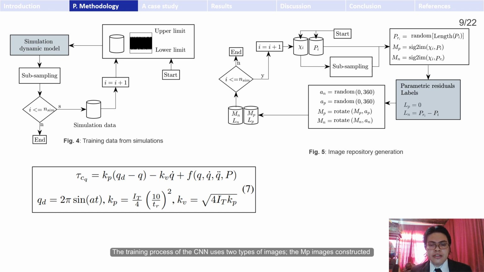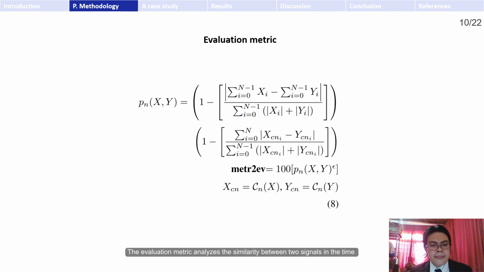The training process of the CNN uses two types of image. A P image constructed with the dynamic parameters that match with the position and torque signals, and the M image that uses random parameters as shown in Figure 5.